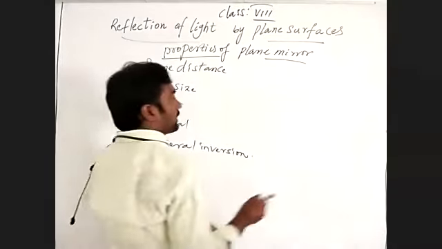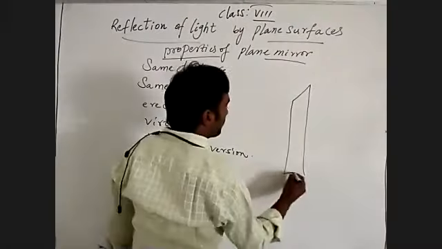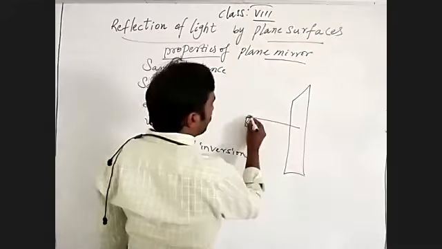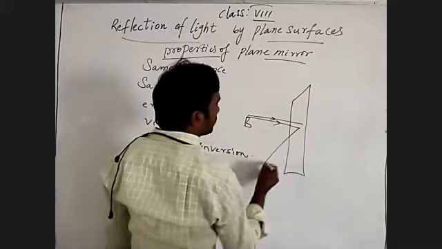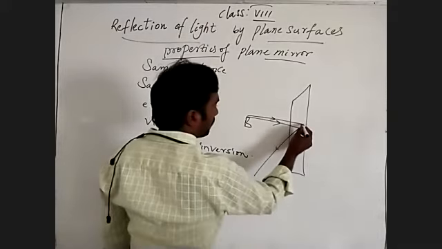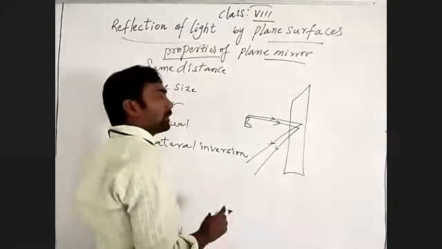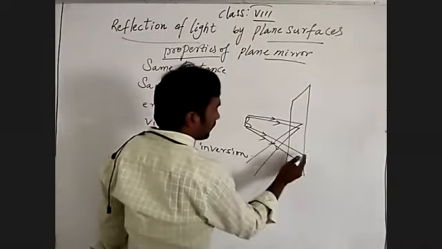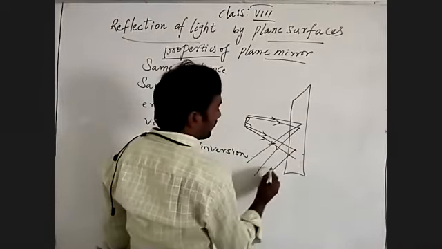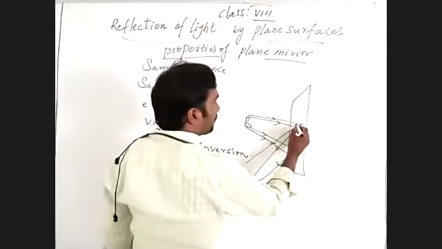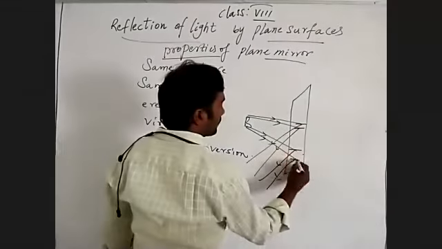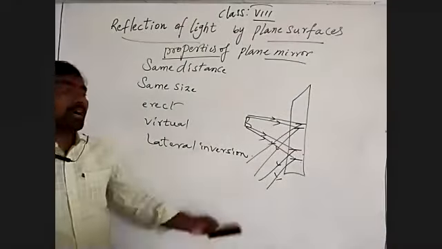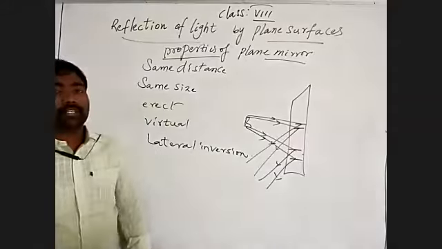See, this is a plane mirror, and this is the letter B. Two light rays are coming from the top of an object and bounce back with the same angle. And two more light rays are coming from the bottom of an object. They also bounce back with the same angles. See there, where is the image forming by the plane mirror? On the mirror or inside the mirror? Inside, so beyond the mirror.